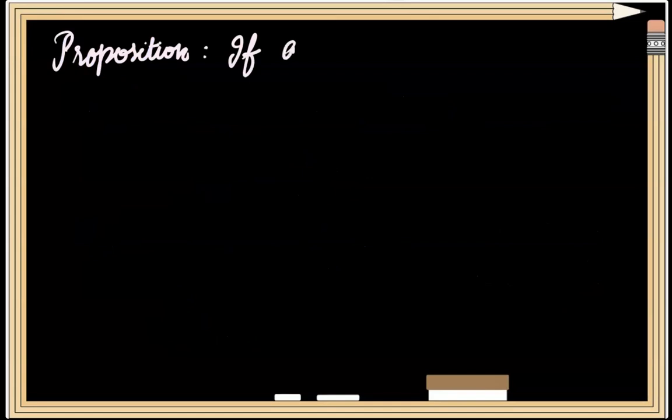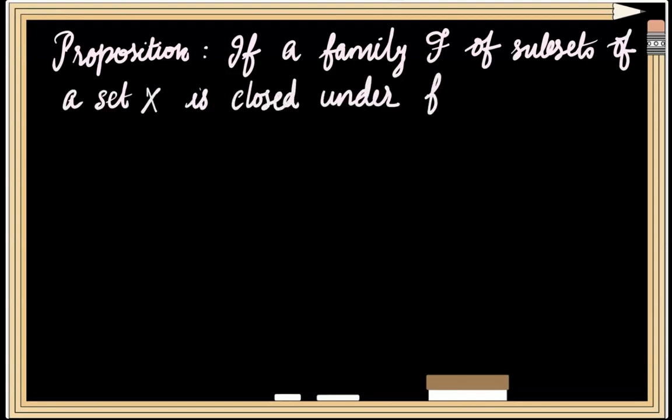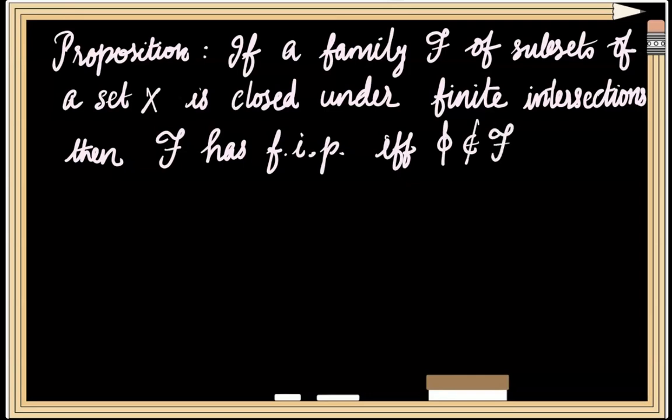Proposition: if a family F of subsets of a set X is closed under finite intersections, then the family F has FIP if and only if phi does not belong to the family F.